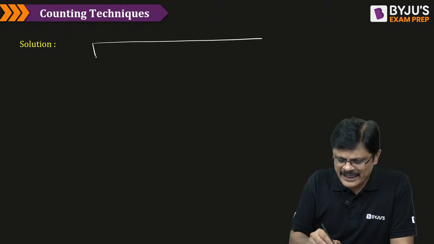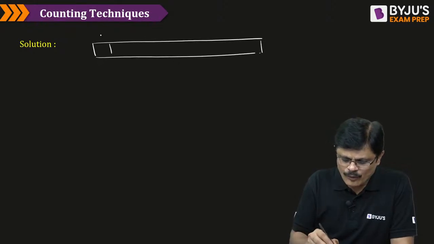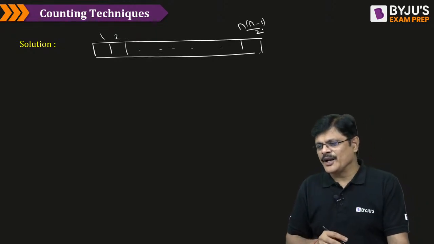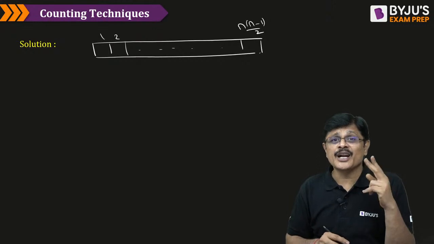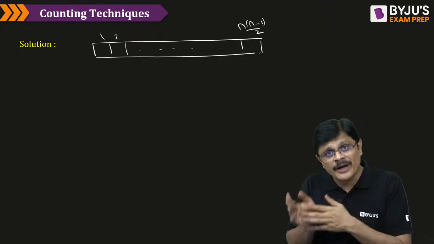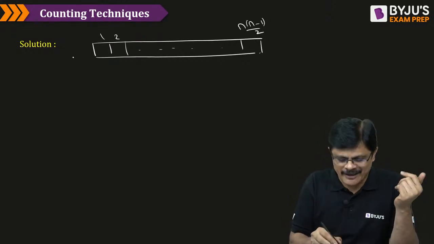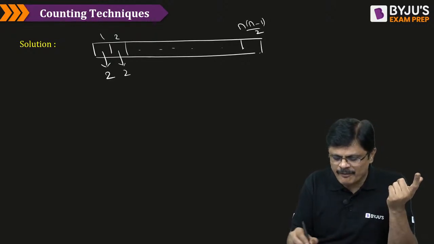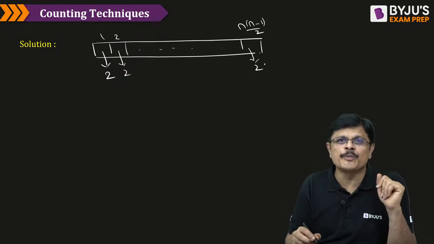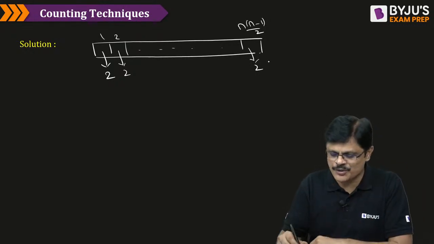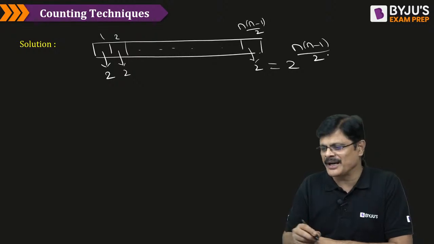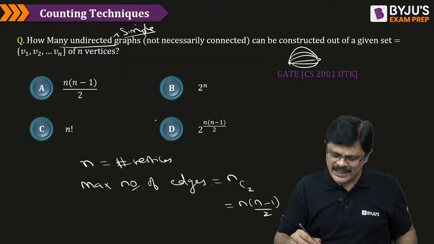So, if you consider the edges 1, 2, totally how many edges are there? N into n minus 1 by 2 edges are there. Now, for each edge, there are 2 possibilities. Either the edge belongs to your graph or it does not belong to your graph, my dear friends. So, total how many possibilities? 2 power n into n minus 1 by 2, my dear friends. Okay. So, that is the idea.